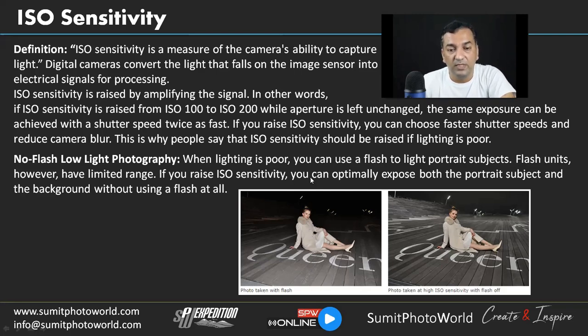So if you raise ISO, you can optimally expose both the portrait subject and the background without using a flash at all. If you see the image on the right side, it is taken without flash, and you can clearly see the elements in the background. But the image on the left side has captured only the elements where the flash reaches.